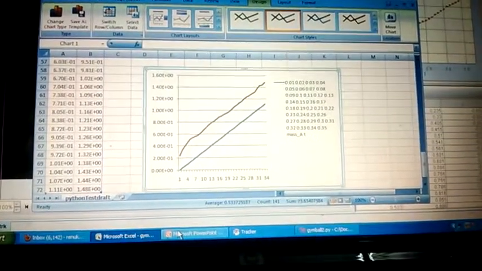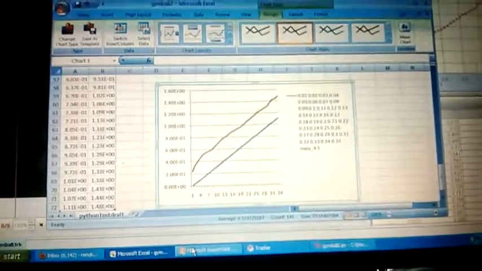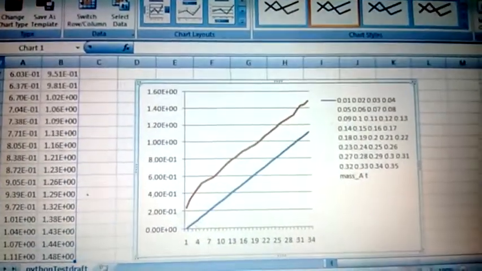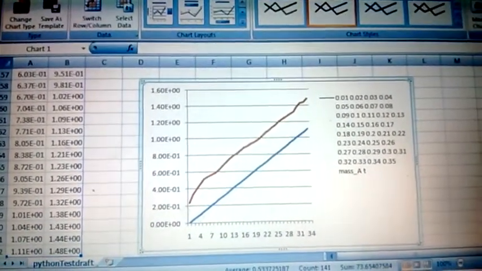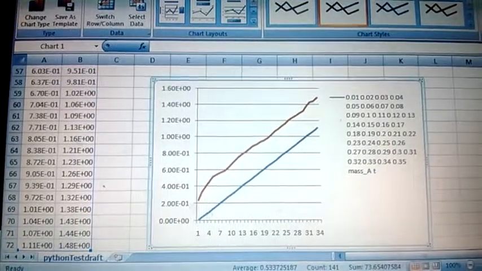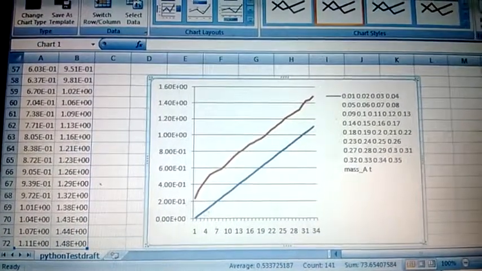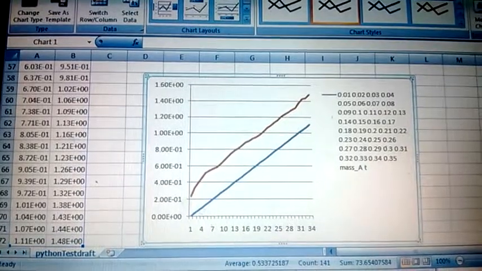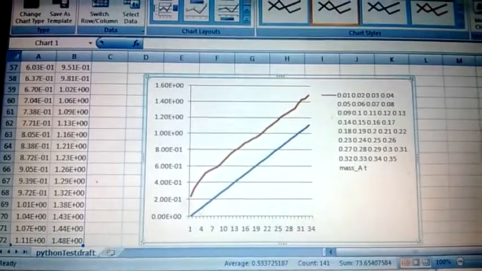The red line corresponds to the computational values from the model using VIDLE, and the blue line corresponds to the tracker values.